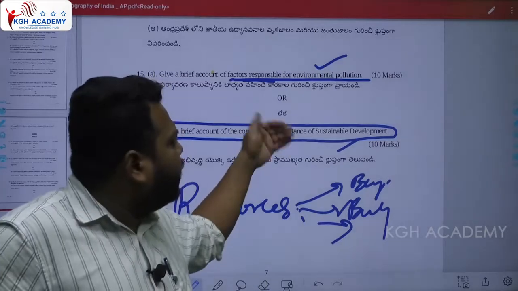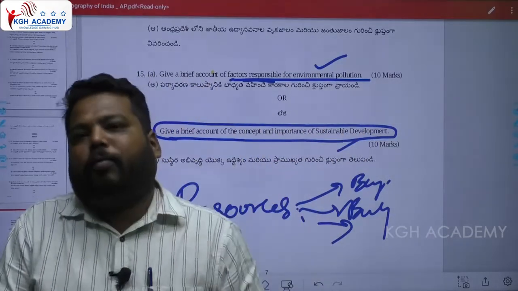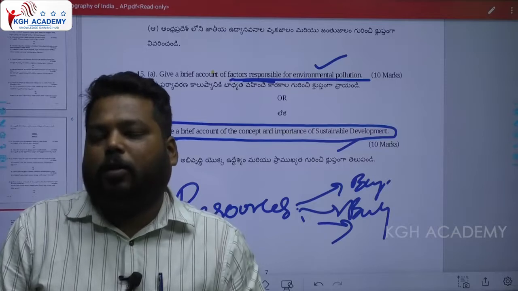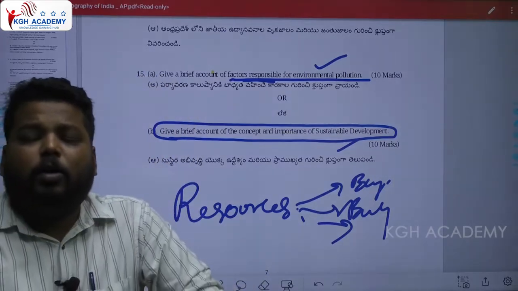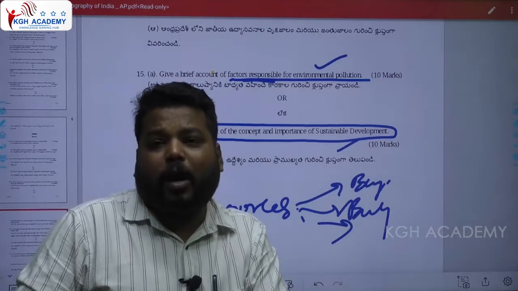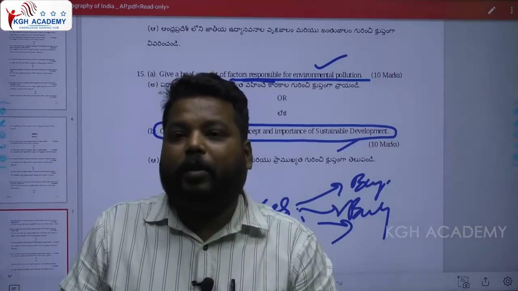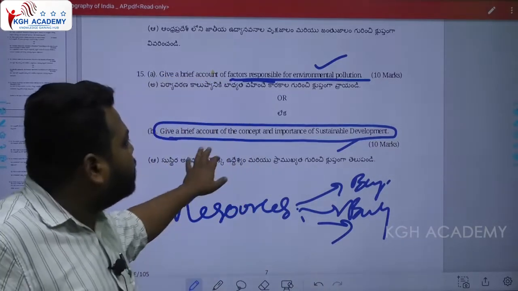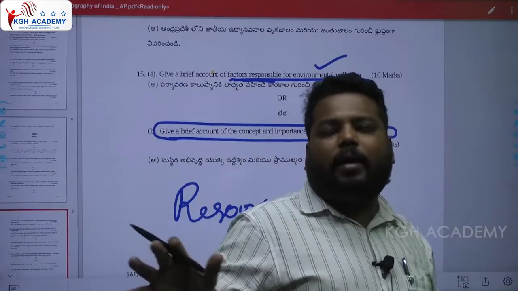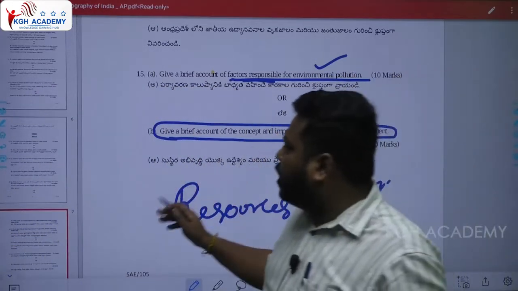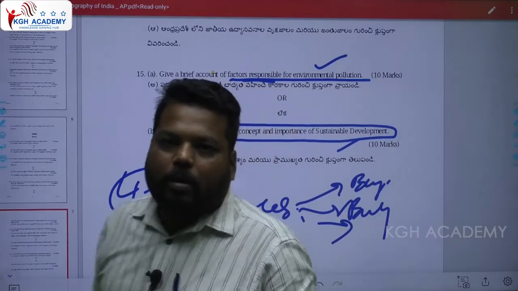If you want to see these kinds of direct questions, you have to read certain books to understand Indian geography, and certain books to understand AP geography. You have to read economic surveys, the population census, environmental geography, and the concepts of sustainable development. For 50 marks, you have to read at least 4 to 5 resources, which is a waste of time.